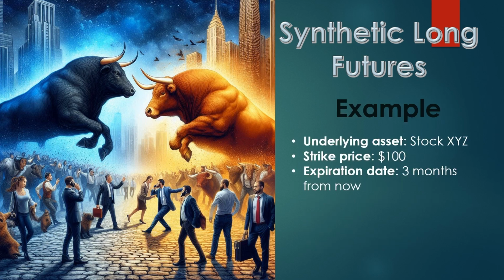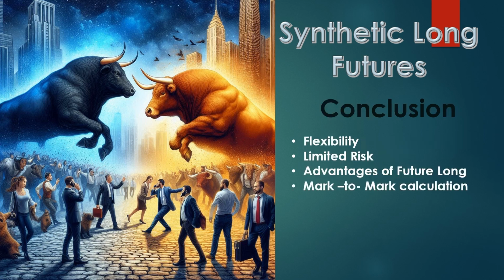Let us see an example. Underlying asset, stock XYZ, strike price, $100, expiration date, 3 months from now. By buying a call option with a strike price of $100 and selling a put option with the same strike price and expiration date, you create a position that profits if the price of stock XYZ rises, just like a long futures contract would. This strategy allows traders to benefit from the flexibility and limited risk of options while replicating the payoff of a futures contract.